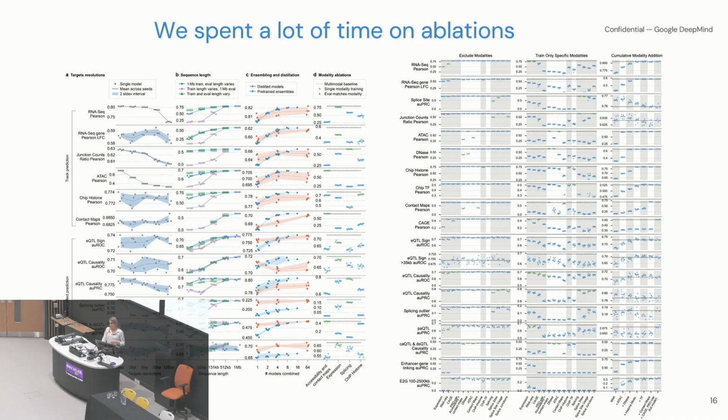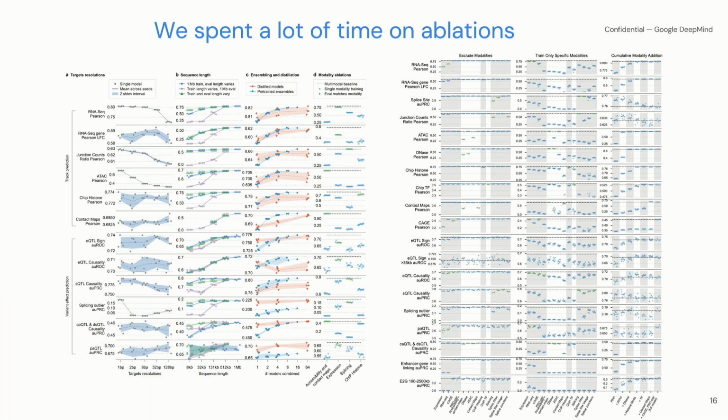We spent a lot of time on ablations in this paper to try and understand which parts of the model and the data are really responsible for driving the performance versus which parts you can cut away and not make much of an impact. For example, how important is longer sequence length really? How important is it to have all these different modalities in one model? I won't dissect these figures, but essentially the answer depends on which specific task you're interested in. For example, if all you want to do is accessibility variant effect prediction, you only need to train an accessibility model. You don't need other modalities. Whereas if you're doing something like expression variant effect prediction, then the model does benefit from training on many modalities.